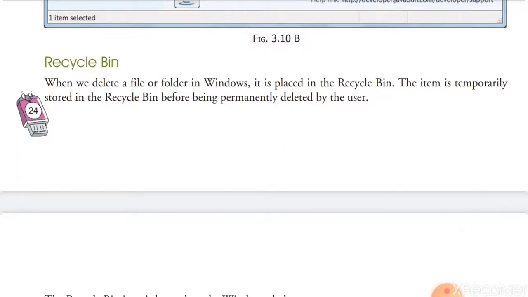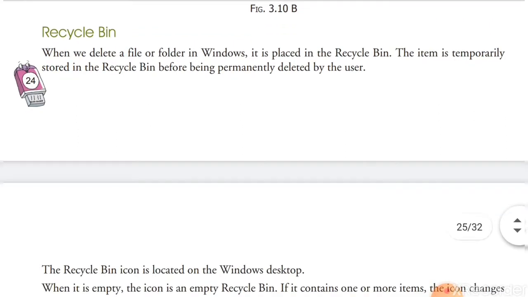When we delete a file or folder in Windows, it is placed in the recycle bin. The item is temporarily stored in the recycle bin before being permanently deleted by the user. Temporarily means not for all time.